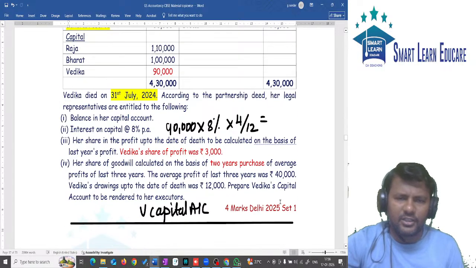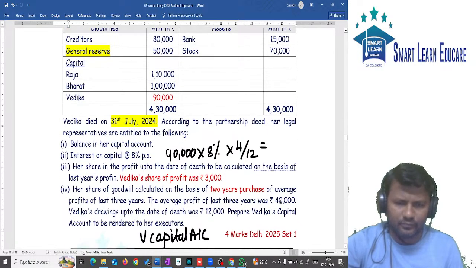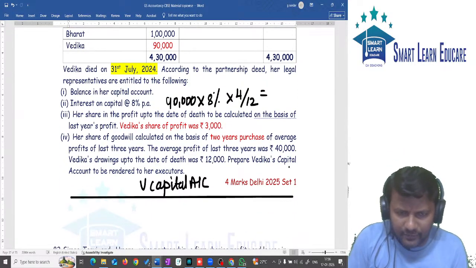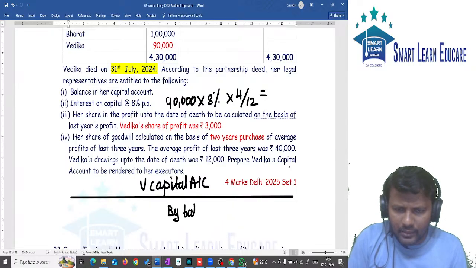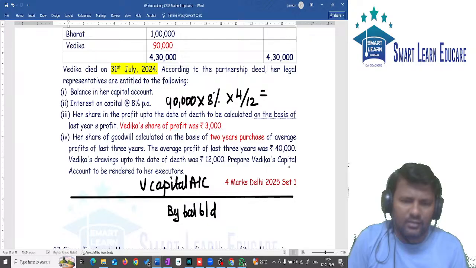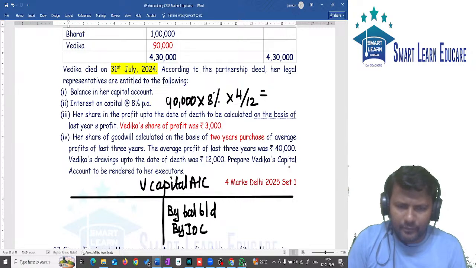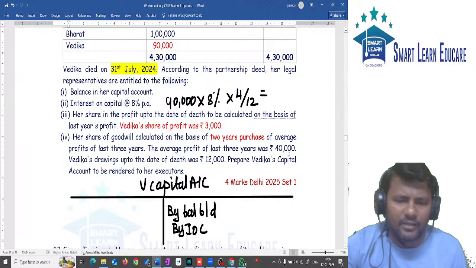All the information is straight away given. So what all we should take is also given in the question itself. First, by balance brought down, capital, this is nothing but capital. By interest on capital should be given.